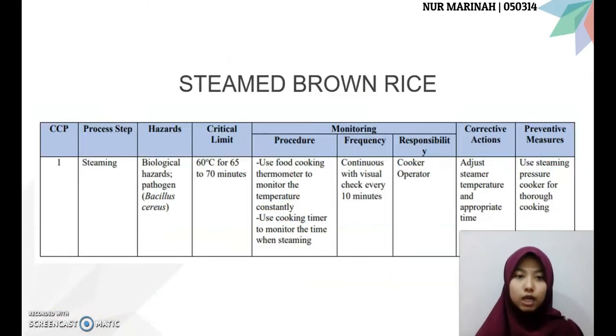The next one, steam brown rice. For the steaming process, for the critical limit, it should be at 60 centigrade for 65 to 70 minutes. Use food cooking thermometer to monitor the temperature constantly and use cooking timer to monitor the time when steaming. The frequency should be continuous with visual check every 10 minutes by the cooker operator. If anything happens, adjust steamer temperature and appropriate time. For the preventive measure, use steaming pressure cooker for thorough cooking.